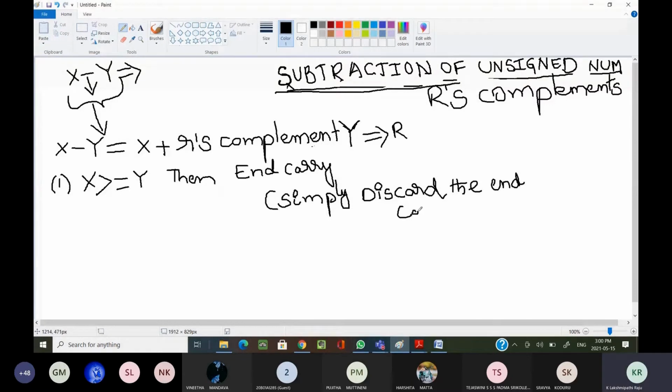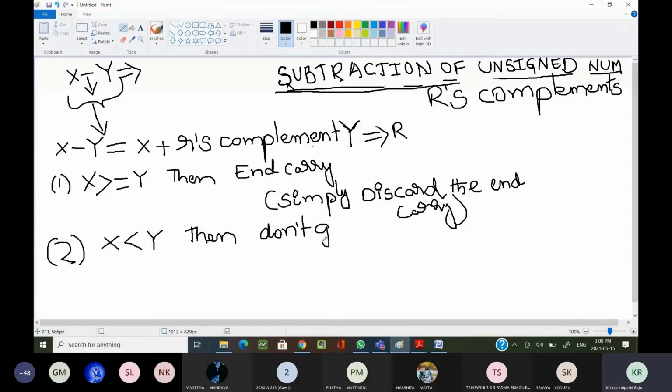Okay. In case 2, if x is less than y, then you don't get any end carry.